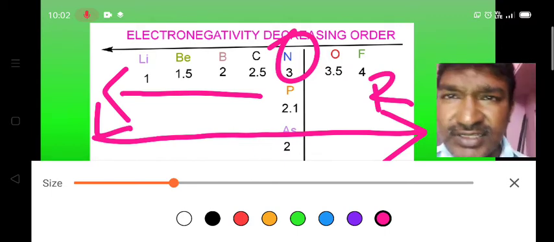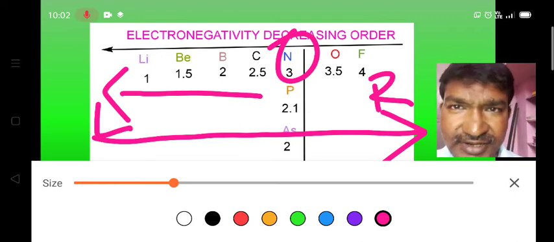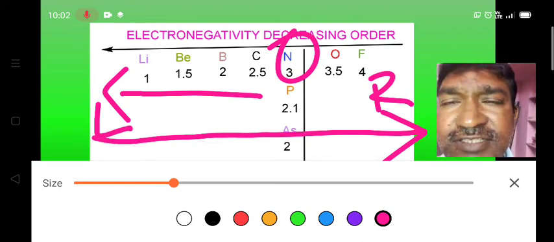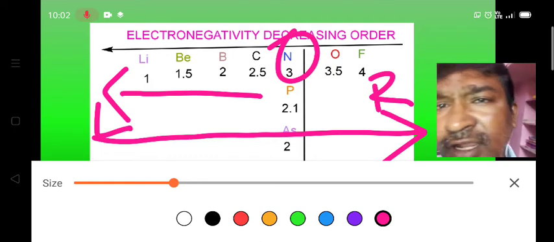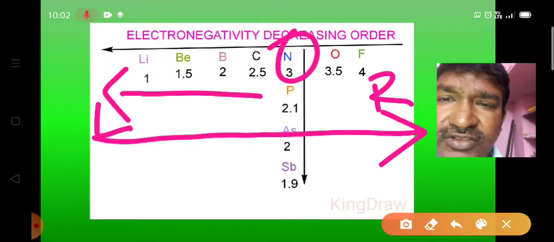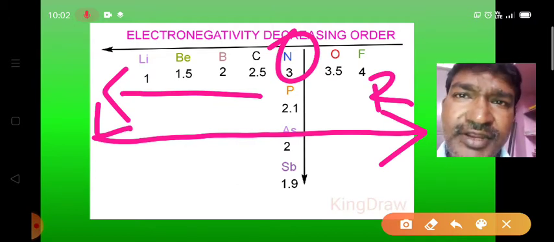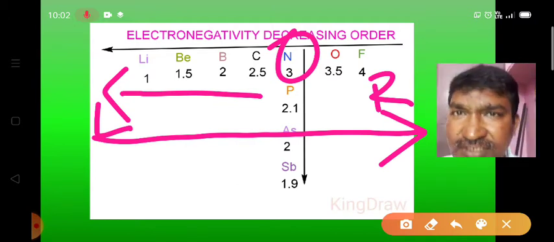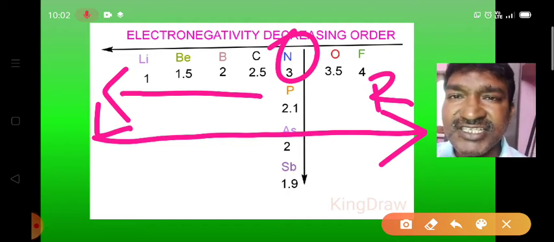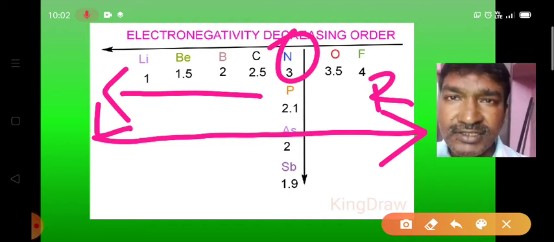Next we go for the classification of the nitrides. As we have learned in carbides, here also nitrides are classified into 3 types. First one of them is the ionic nitrides, second one of them is the covalent nitrides, and the third one of them is the interstitial nitrides. Okay?